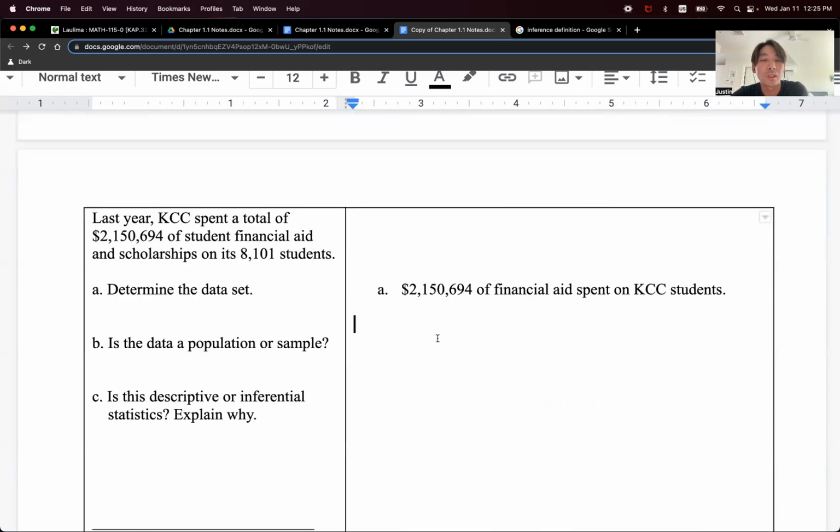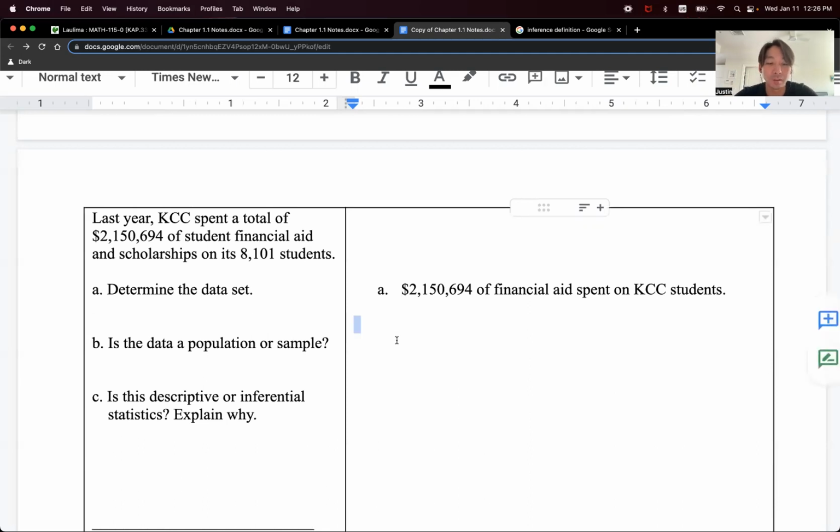Okay, is that a population or sample? So, this is where a lot of people get tripped up. It seems like I'm talking about population sample. Isn't a population the students? Doesn't seem like the population should be the students, but actually the population is the data coming from those students, all those students, right? I gave the way to answer actually just now. It's a population. Why is it population?